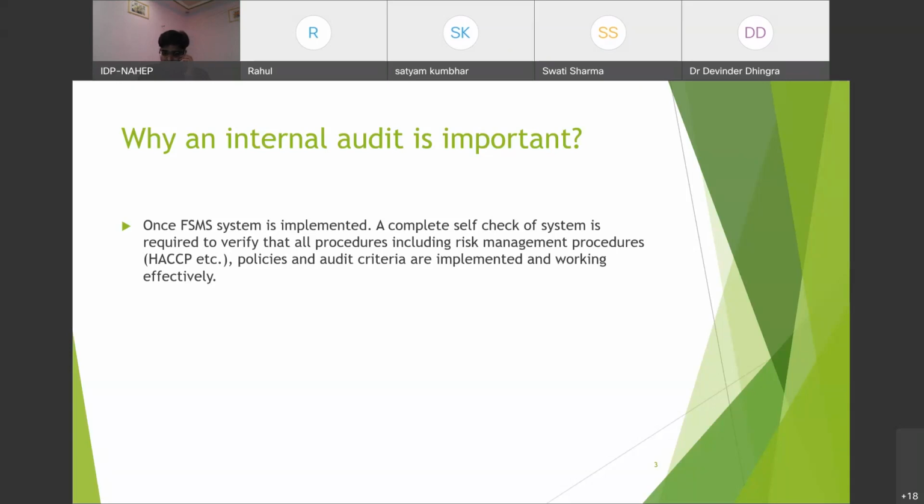What does that mean? That means कि आपने अगर कोई procedure set किया है तो it is reflecting in your working procedures and records. So to verify the same thing, you are doing internal audit. It is a kind of self check before going for final certification audits.